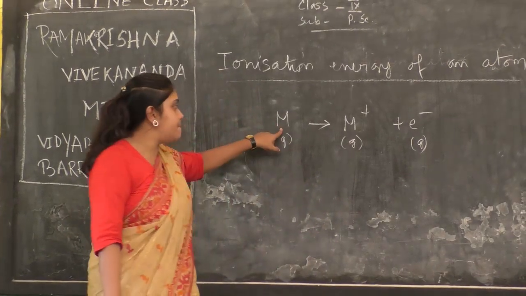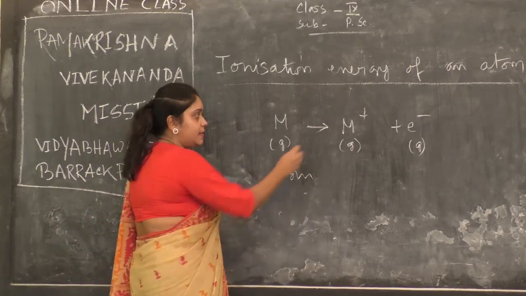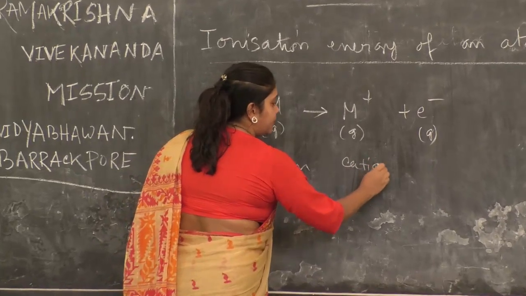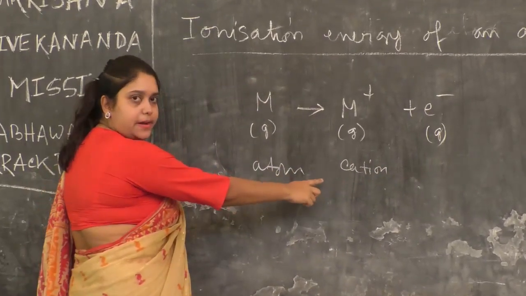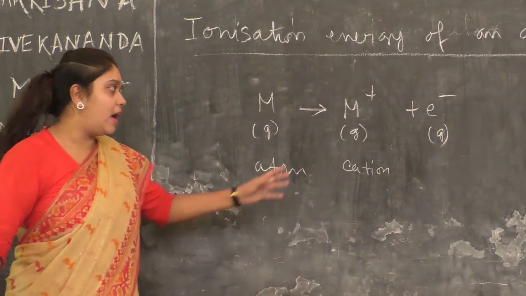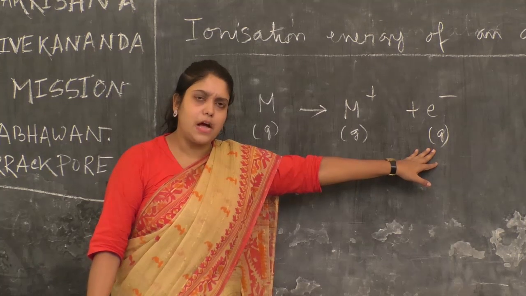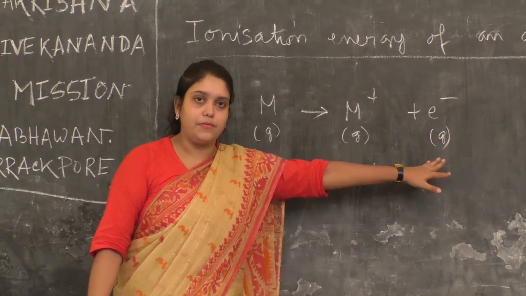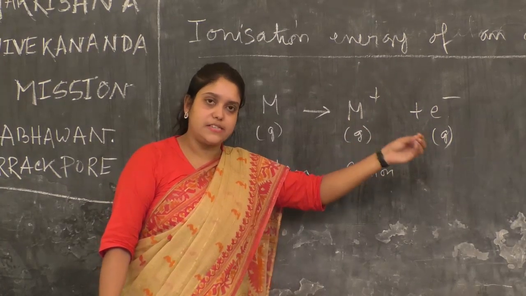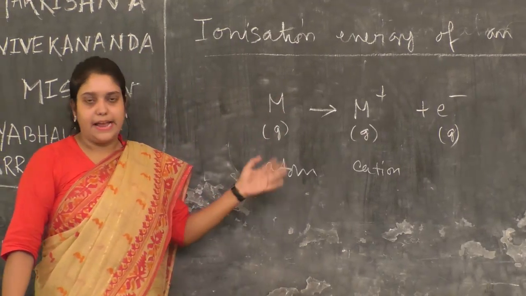Here you see M is what? Atom. M plus means what? Cation. How was the atom converted into a cation? By losing one electron. And how have we removed this electron, and why from the outermost shell only? Because in the outermost shell the force of attraction of the nucleus on electrons is lowest. So in this way you can convert an atom into an ion.